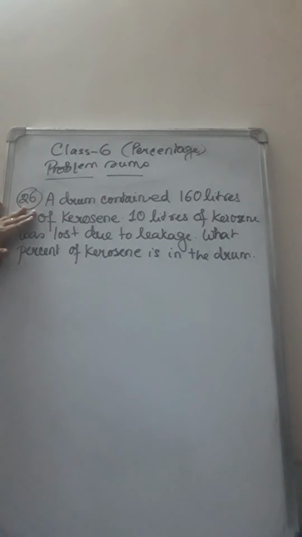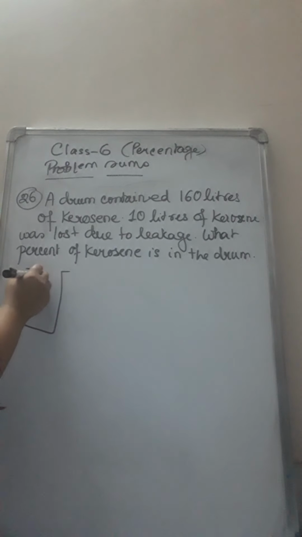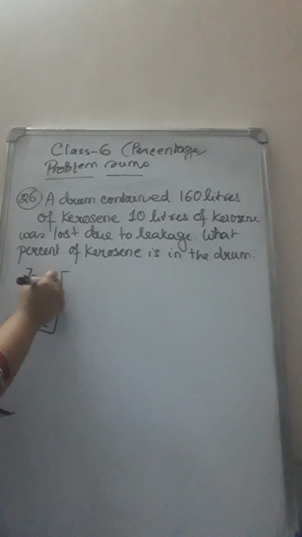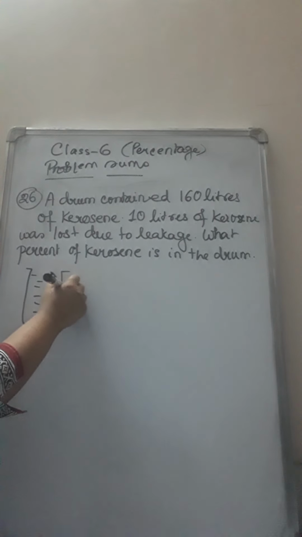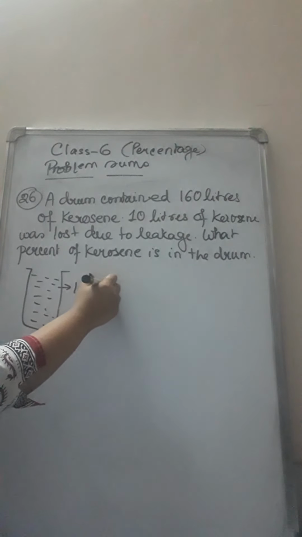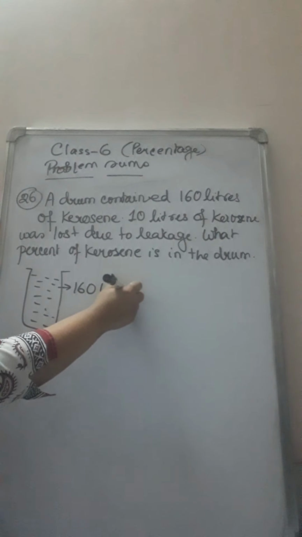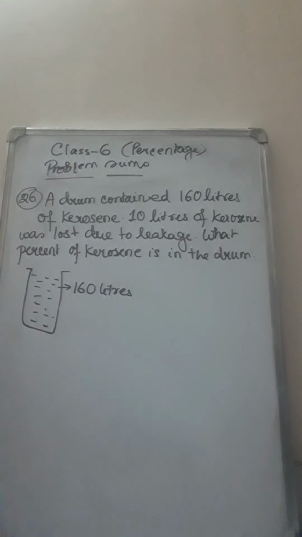Question number 26. A drum contains 160 liters of kerosene. So suppose this is a drum and it contains kerosene of 160 liters. Liters of kerosene was lost due to leakage.